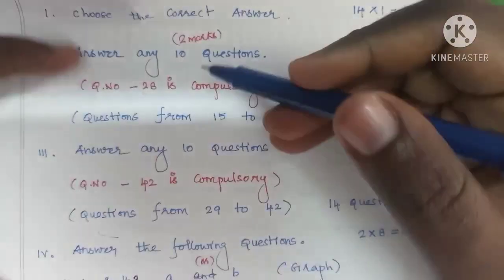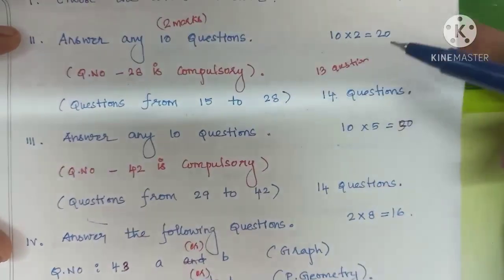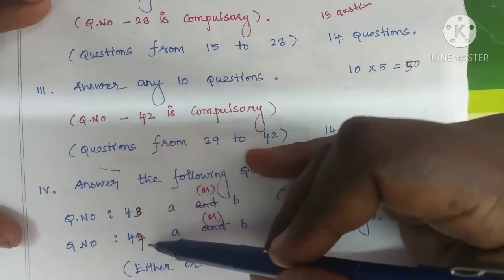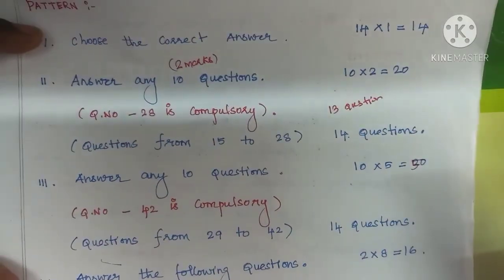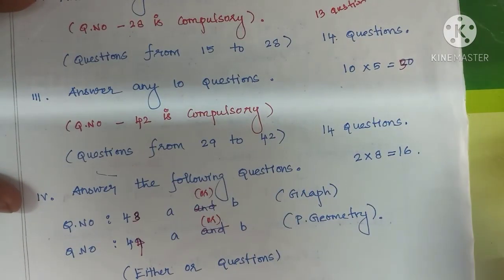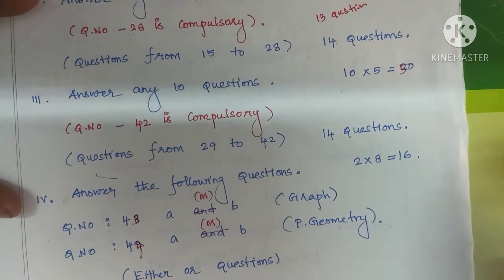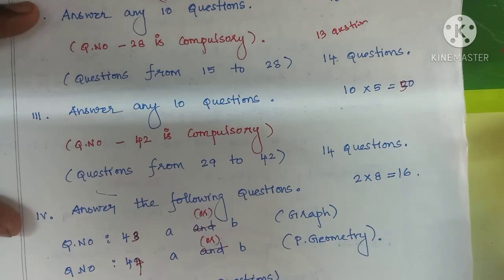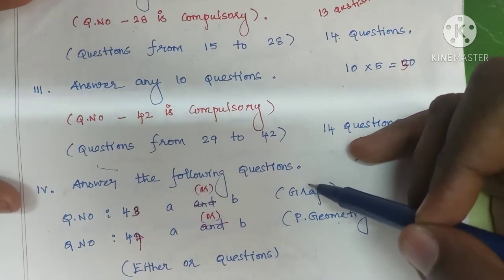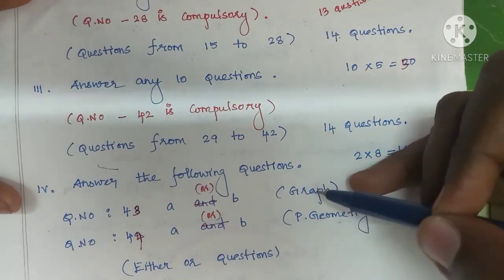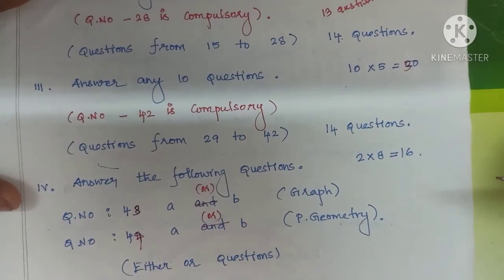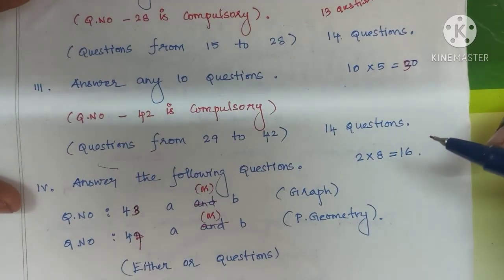The total number of questions in your question paper is 44, from 1 to 44. After receiving the question paper, you have to check whether it contains 44 questions or not. First verify it. Then you can start from practical geometry and graph, then 1 mark, 2 mark, 5 mark, like that you have to write. The presentation is very, very important.